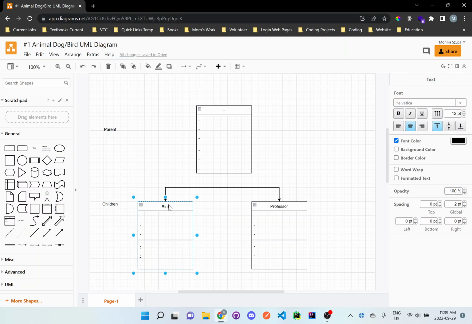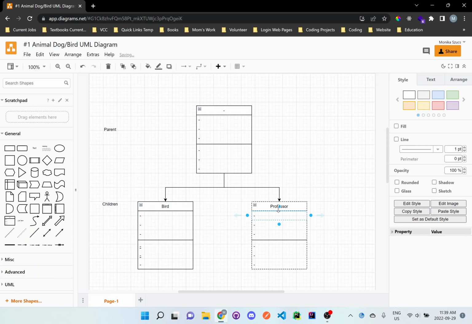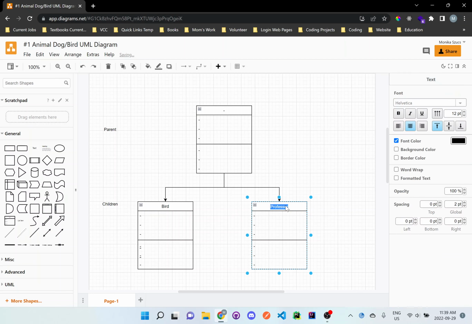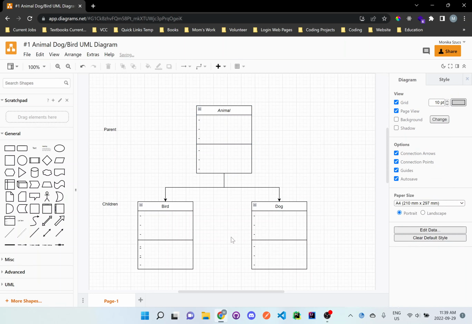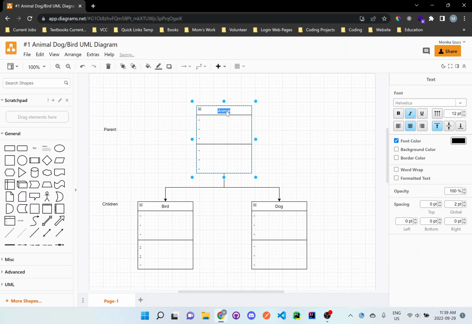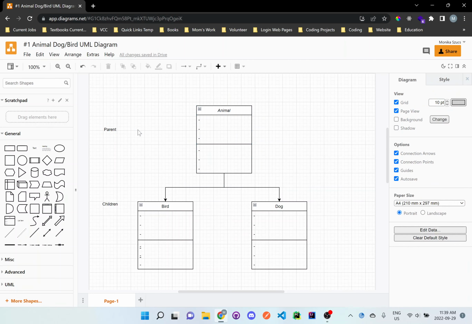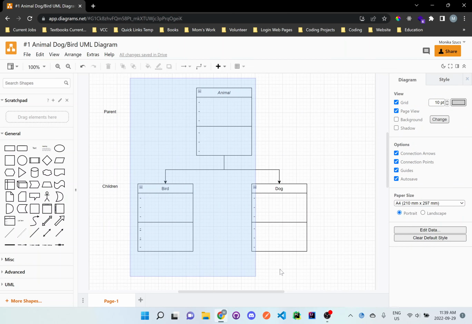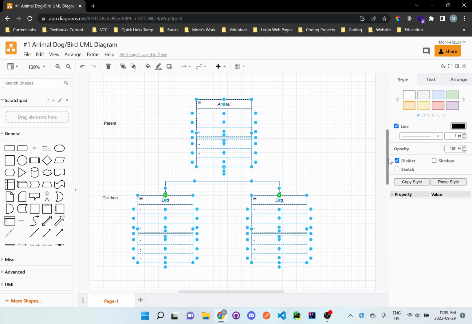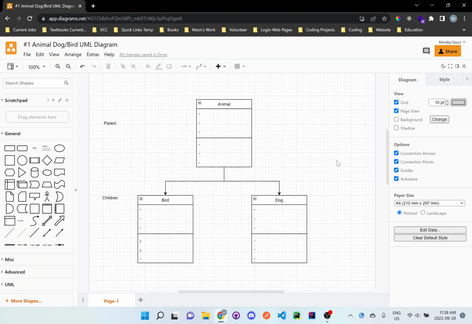So this one will be a bird. And this one will be a dog. So right here, we'll just say animal. And it doesn't matter, make it animal, mammal, doesn't matter to me. I'm just trying to show you a hierarchy. It's a way of organizing your information.